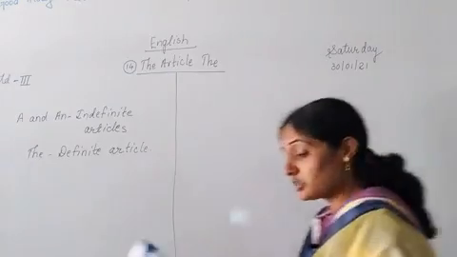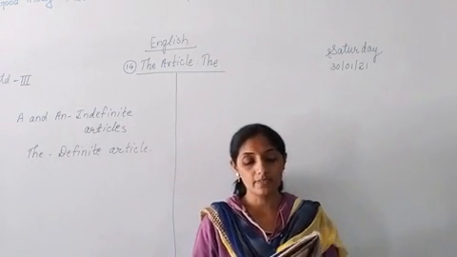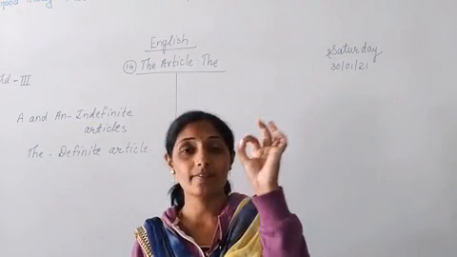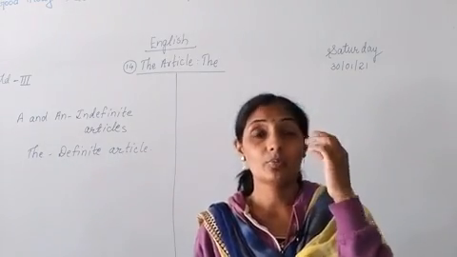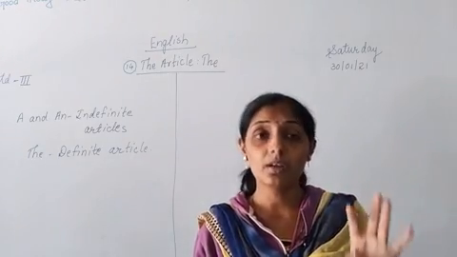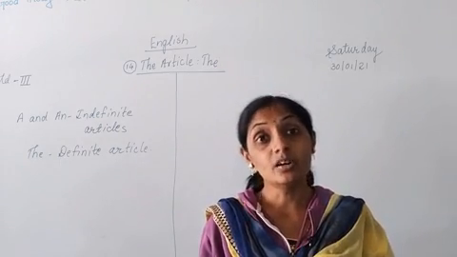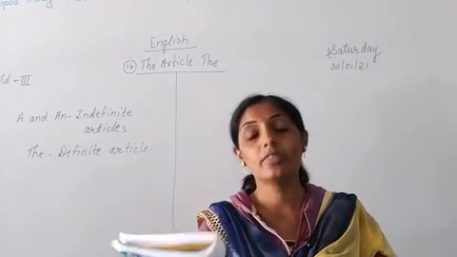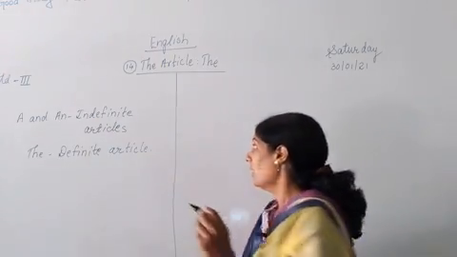Okay. Next, some examples are given. We use the in the following cases. To refer to a particular noun. ज्या वेळेस आपल्याला एखाद्या when we want to mention a name of a place, name of an animal, name of a bird, name of a person, at that time we use the. Here it is told now. The books are on the table. Now 2 nouns are there in this sentence. The books.